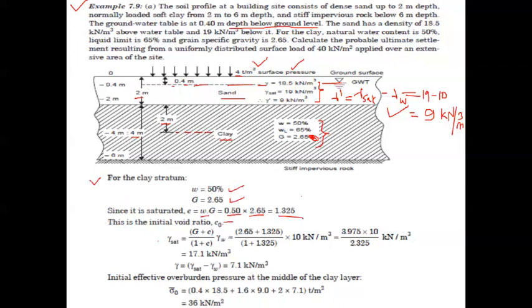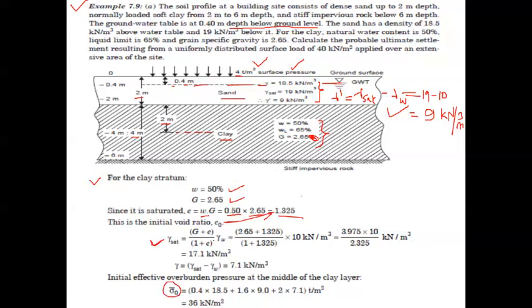Then, in order to calculate the initial void ratio, we have this particular technique. Initially we have to get the value of e naught, which is 1.325 only. So we need the gamma value, which can be used here for the calculation of the initial effective overburden pressure, that is sigma naught.